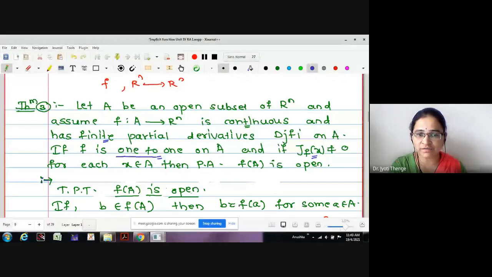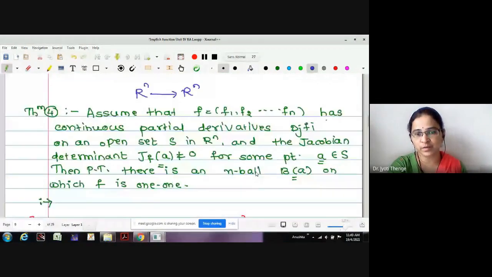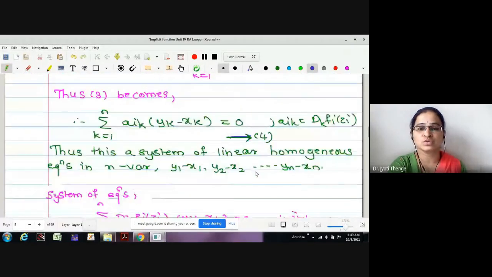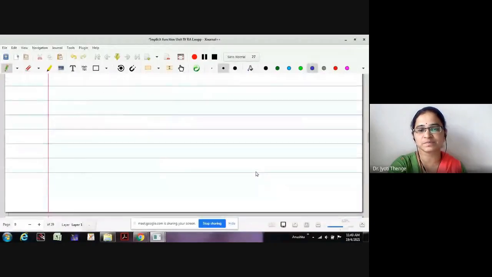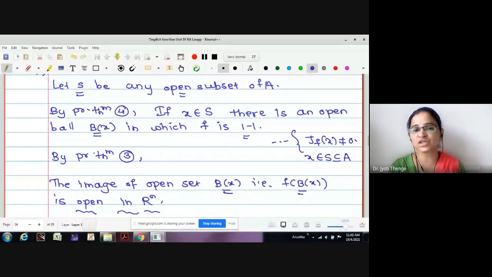Here is the condition: f is 1-1, having continuous partial derivatives, and Jacobian determinant non-zero. Then only, for an open subset, can we write that its f image is open. That's why, in order to use theorem number 3, we initially made clear that the function is 1-1. Then only can we write, for any open set B of x, its f image is open. To use theorem number 3, this condition is essential. That's why we have written it.